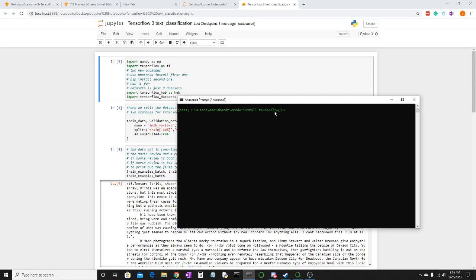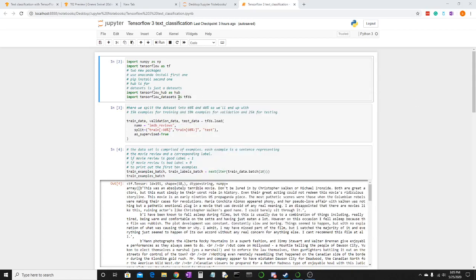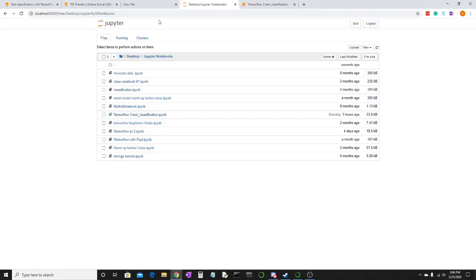And then the next one, you'll have to do pip install tensorflow_datasets, and press enter and just say yes to whatever needs to download. That's how you'll get these imports to work. Otherwise, we're just going to import NumPy and TensorFlow, and we should be all good.